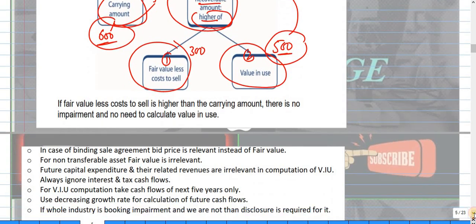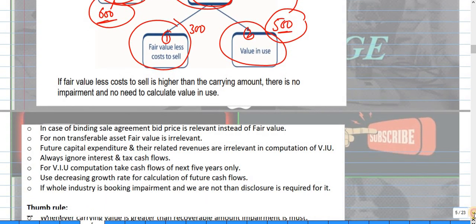Now, if fair value less cost to sell is higher, what does it mean? It means that if this amount is greater than the carrying amount, then there is no need to calculate the value in use, because there is no impairment. Let's say we have 600 here and 700 here. This means that the asset is not impaired, so there is no need to calculate the value in use.